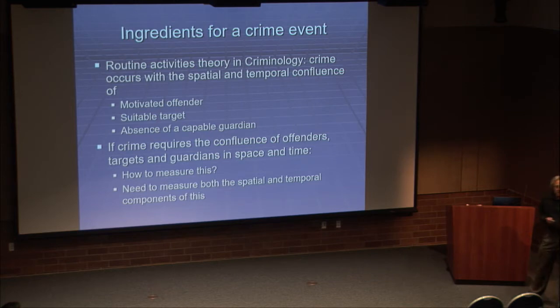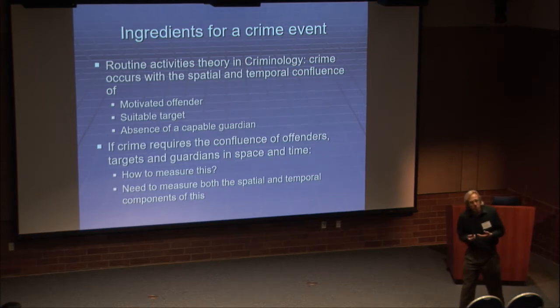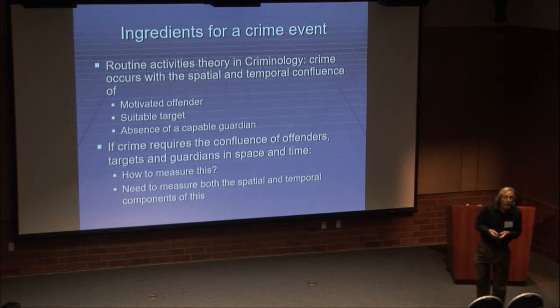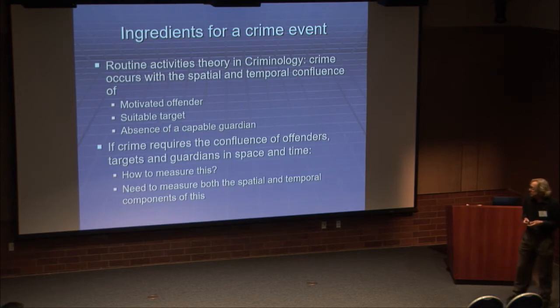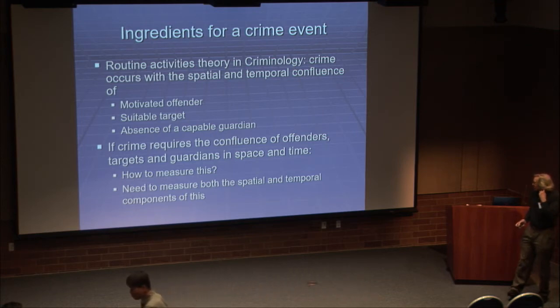But nonetheless, criminologists have been interested in this and wanting to test it. Of course, the challenge is, first of all, we've gotten better and better data with spatial precision. So that part has gotten better and better. And it's only more recently that we've been getting better and better temporal data, at least on when and where crime happens. So that part was useful to us. But then the challenge was to try to know what's going on in a location, who's there, who's not there. And that's where the Twitter data became of use to us. That's what was important for us.